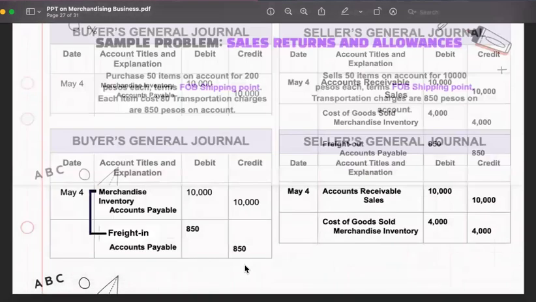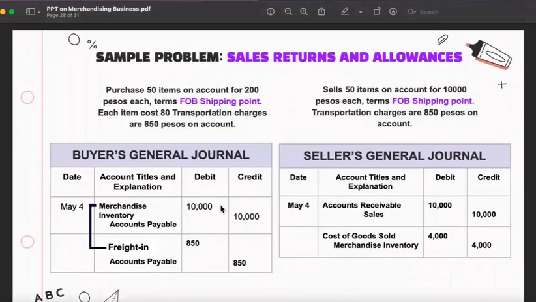How about FOB shipping point? With FOB shipping point, the buyer pays for the shipment, and the seller has nothing to pay. So the buyer's entry is merchandise inventory and accounts payable 10,000, and freight in, accounts payable 850. But recently I told you that freight in is part of the purchases or the price of the merchandise inventory, because we add it to our purchases in our net purchase computation.